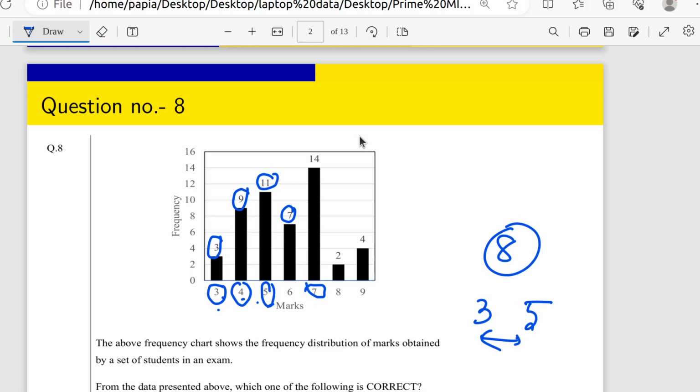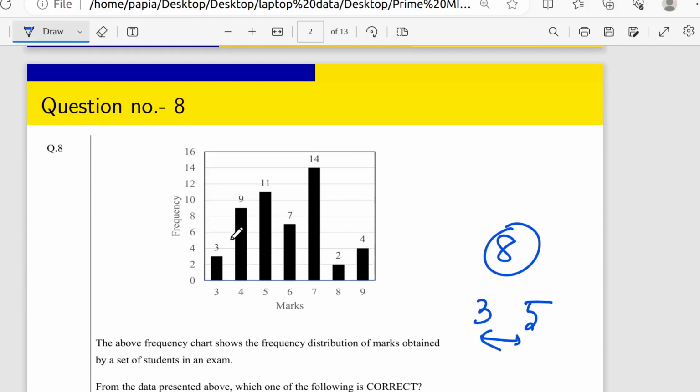Ma'am, can you once please repeat the formula to calculate the mean? Okay, for calculating the mean. Yes, fine, no problem. I'm just going to erase these things. So what is the mean? The mean is nothing but the total number of marks divided by the number of students.